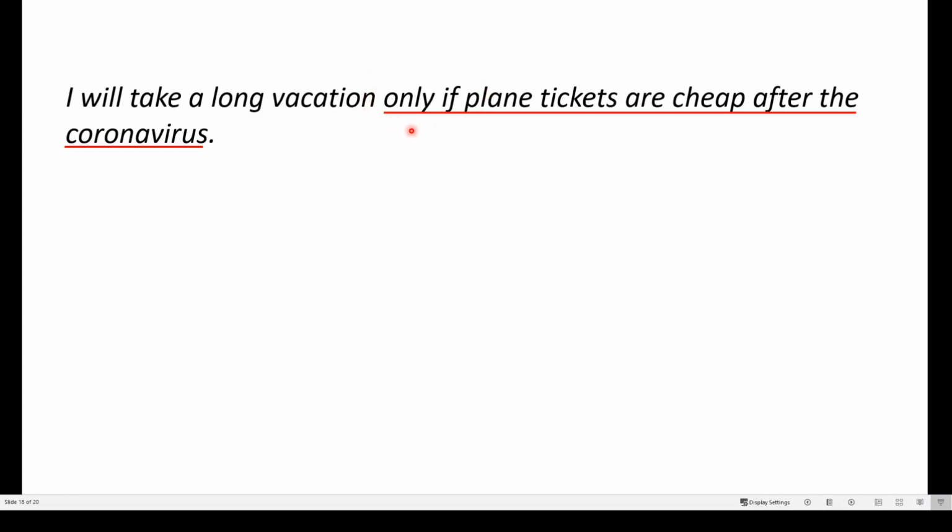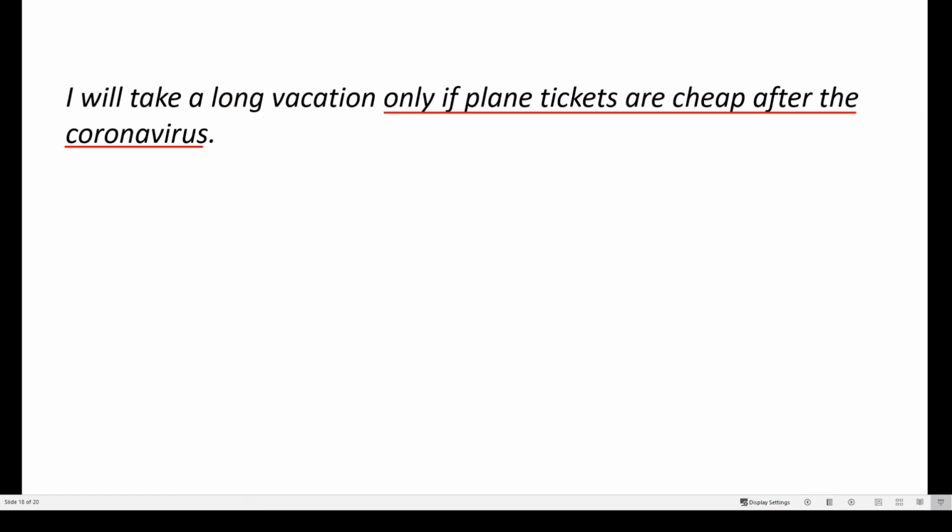Now the phrase here, only if, the meaning is pretty simple, and you probably already use it in English. It basically means that if one condition is not met, then the result will not take place. So specifically here, if the condition that tickets are cheap is not met, then I will not take a long vacation. Then we will not have this result. So basically, if this condition is not met, then the result will not happen. So that's the meaning of only if.